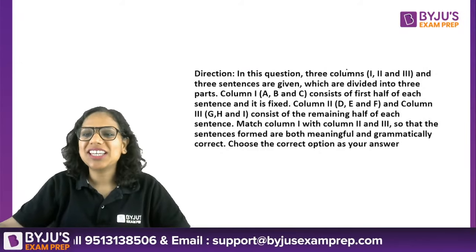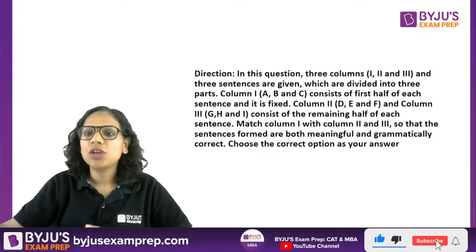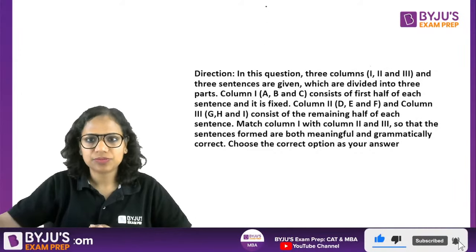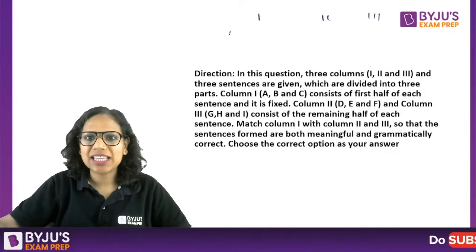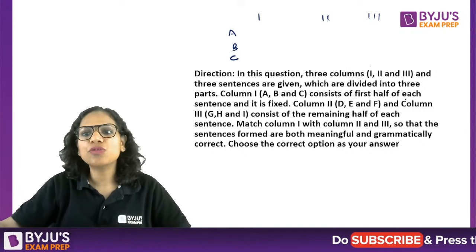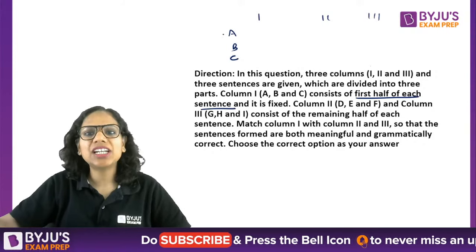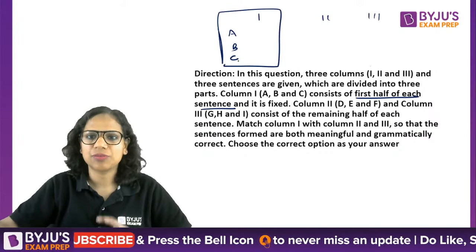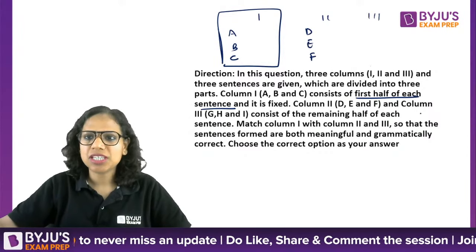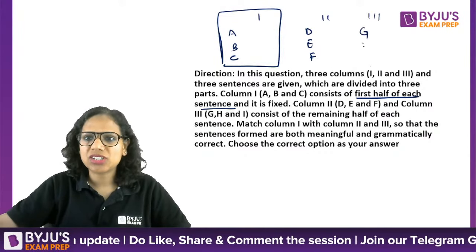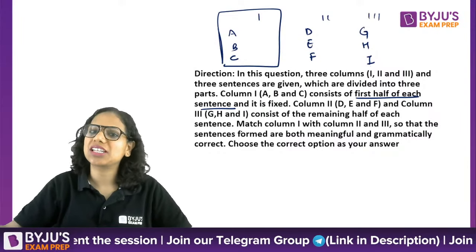In this question, 3 columns, 1, 2, and 3, and 3 sentences are given, which are divided into 3 parts. All right. So column 1 has A, B, and C. It consists of the first half of each sentence, and it is fixed. Column 2, which has D, E, and F fragments, and column 3, which has G, H, and I fragments, consist of the remaining half of each sentence.